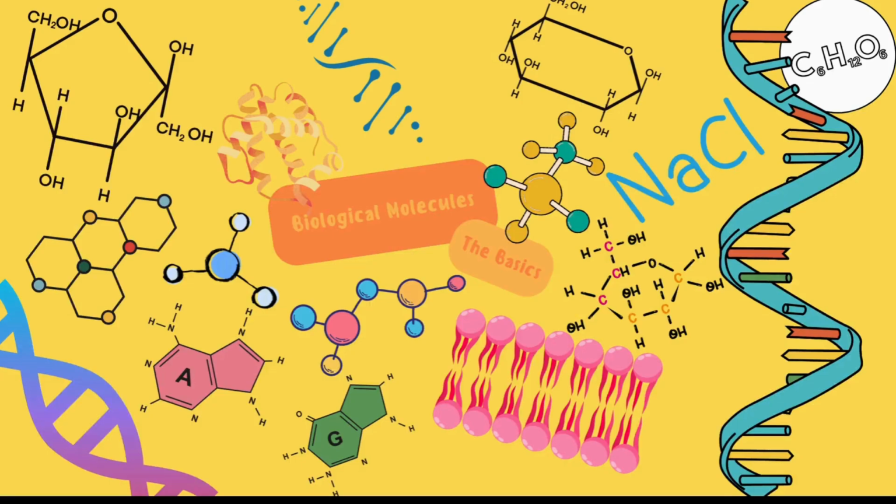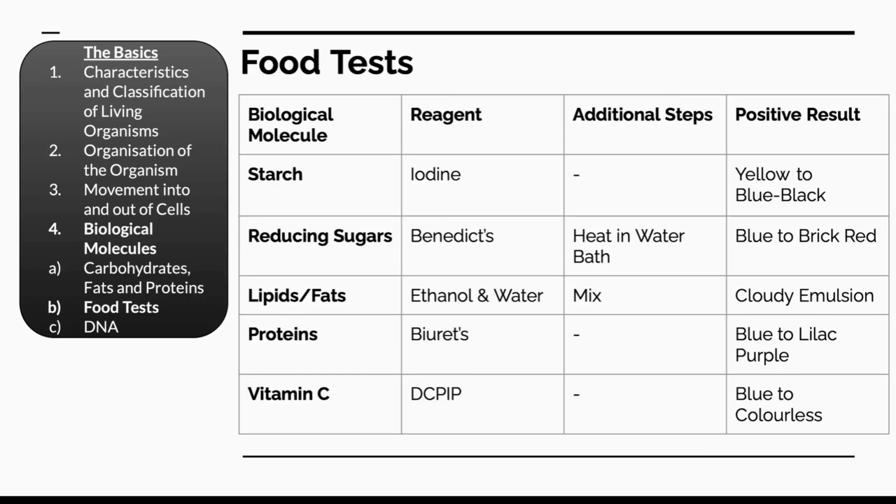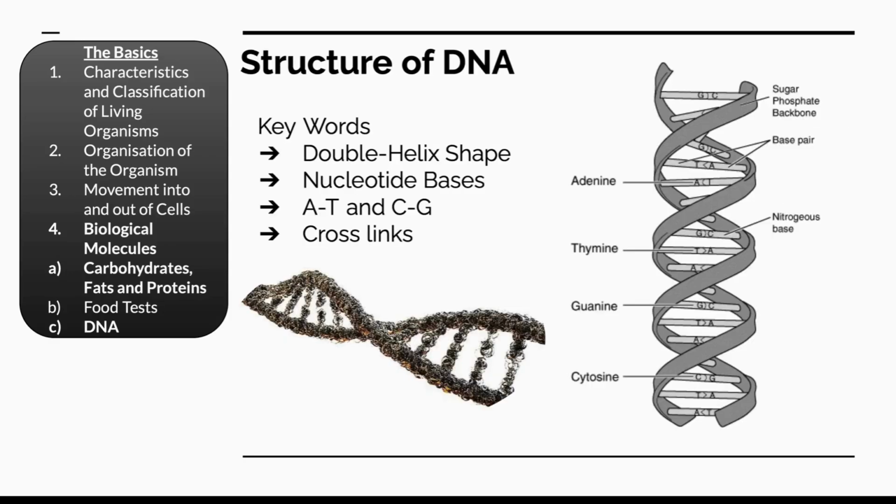Biological molecules. This section covers the basic building blocks of biological molecules, carbohydrates, proteins, and fats, and the elements that compose them. The food test for biological molecules, commonly assessed in paper 6, and the expected results must also be memorized. Finally, students must be able to understand the structure of DNA, including the base pairing rules, which are A to T and C to G.